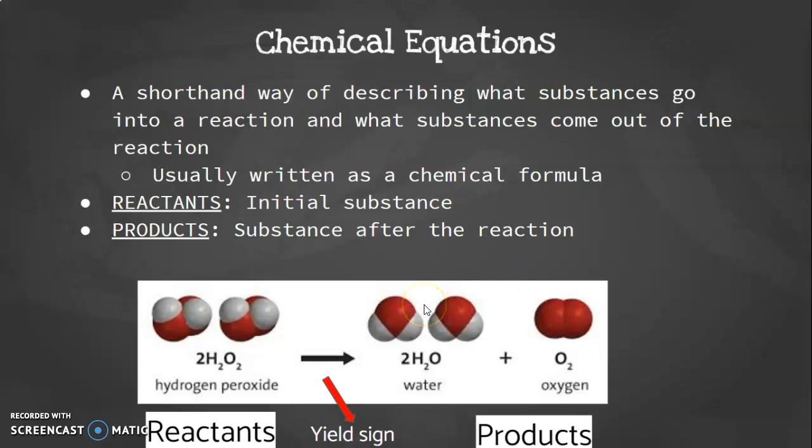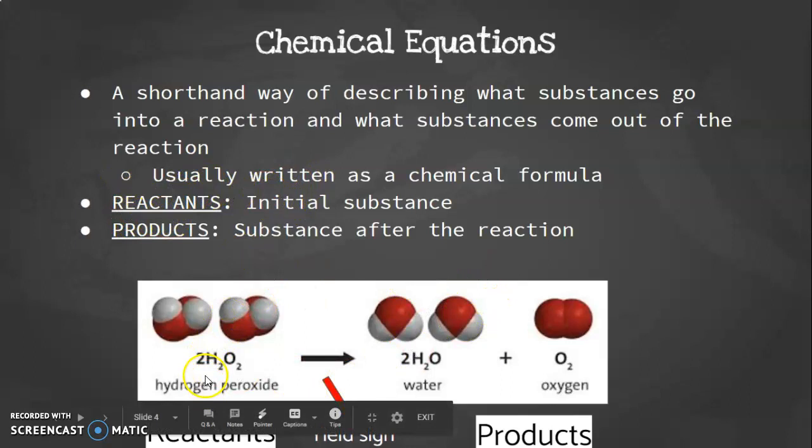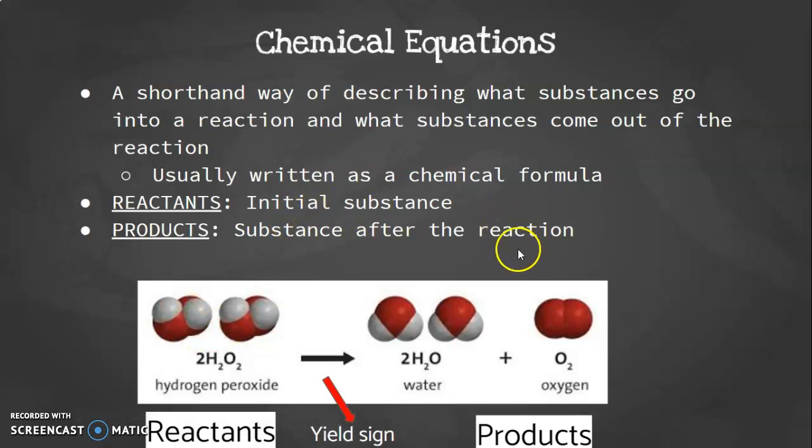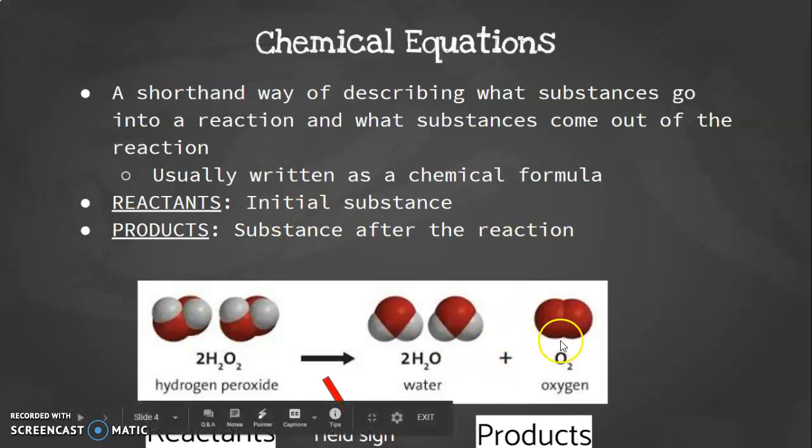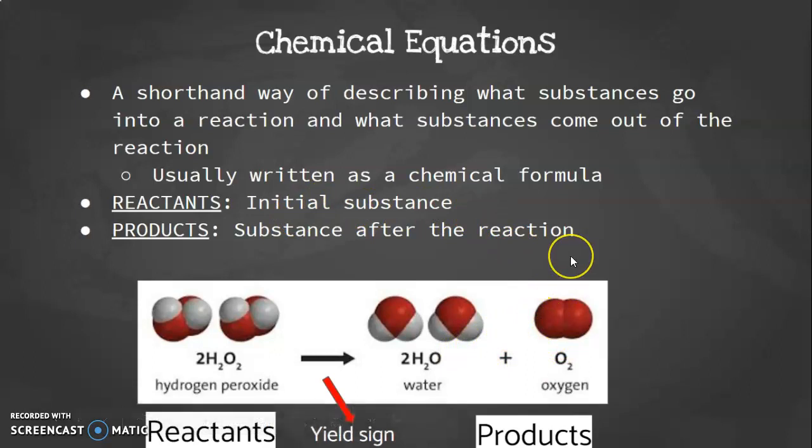So now some terms to identify with that. When we're talking about our chemical formula, like this is our hydrogen peroxide, H2O2, and it's turned into our water and oxygen. Reactants are the initial substance, the first thing. So our hydrogen peroxide over here is the reactant, while our water and oxygen over here are the products. So reactants are the things that are reacting, and the products are the things that you get after the reaction.